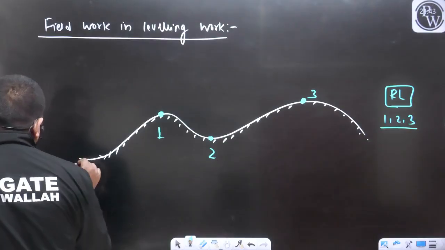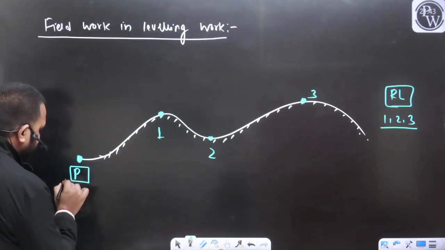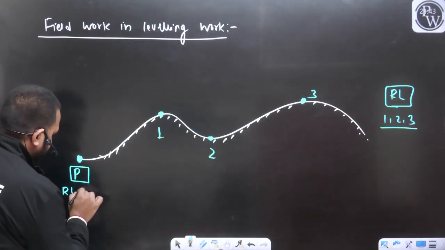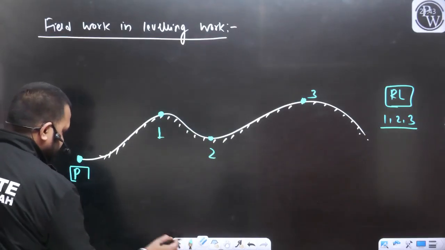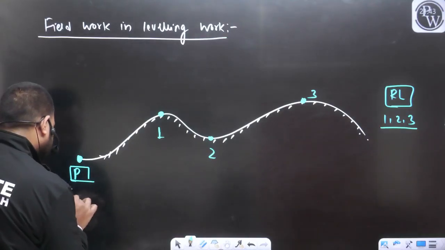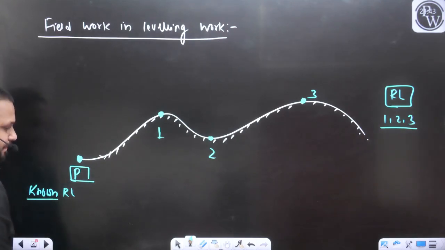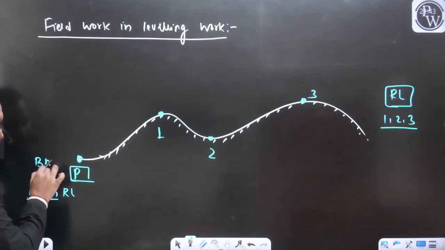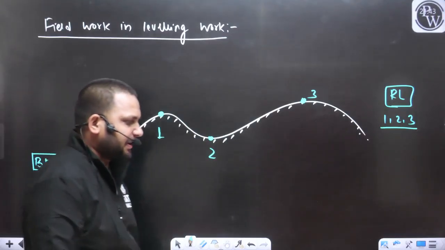Let's say this is the point P, and we know the RL of this point. The point P is having the known RL. So can I consider this point P as the benchmark?